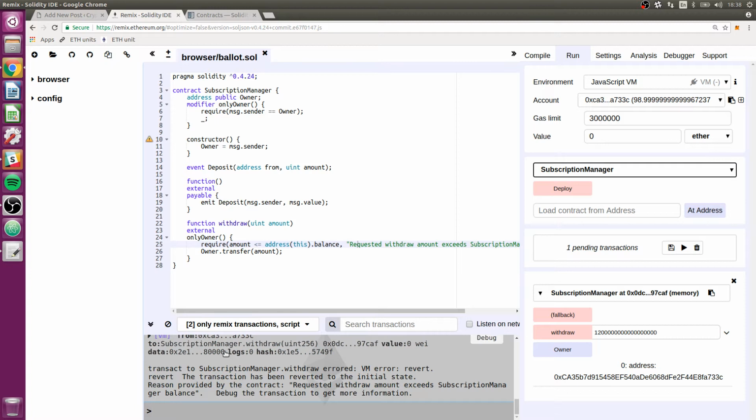And if we didn't have that, this would be really confusing. If we could imagine that this was the original amount, if I'd accidentally put another 0 here and I clicked withdraw and it didn't work and I did not have this error message, I would really have no idea what went wrong, and I'd have to go debug it. But of course, I have that privilege of debugging because I'm the developer.